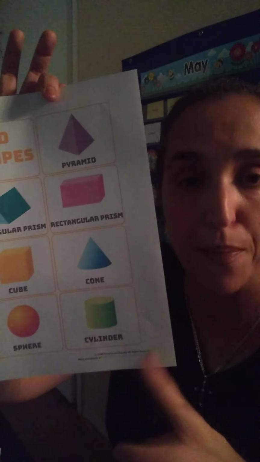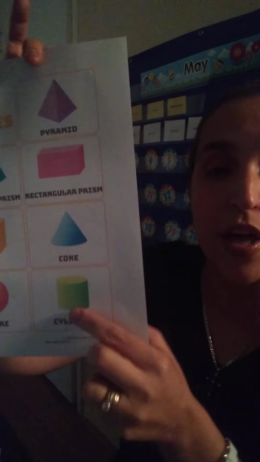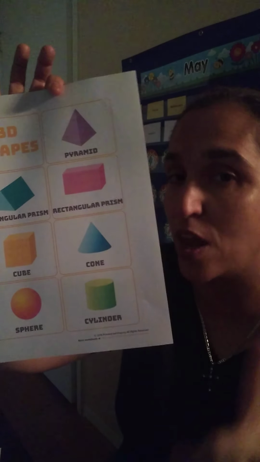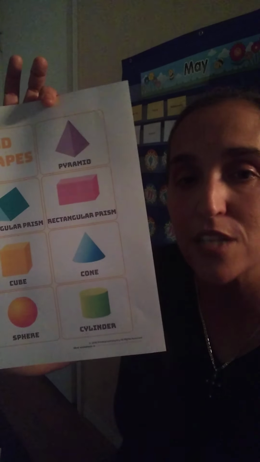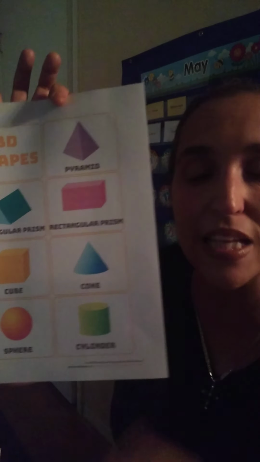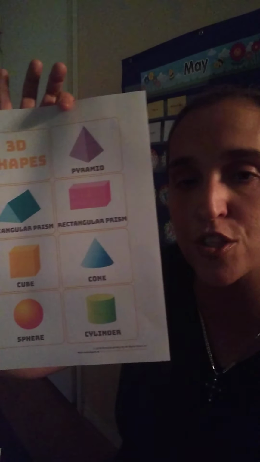And then the sphere. Remember, a circle is flat, like a plate. A sphere is round all around. It pops like a ball. Sphere. And then this shape is called a cylinder. Cylinder. And a lot of the 3D shapes roll. Not all of them, but some of them roll. So that's another way to tell that they're 3D. But cylinders, like the can of food that you see, there's lots of blocks in that shape of a cylinder. So check those out all around you.